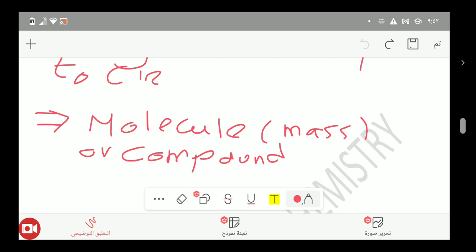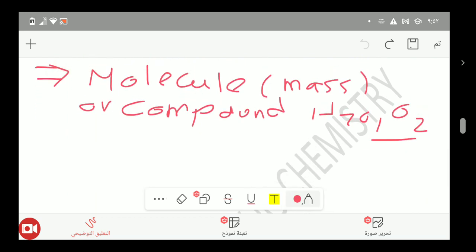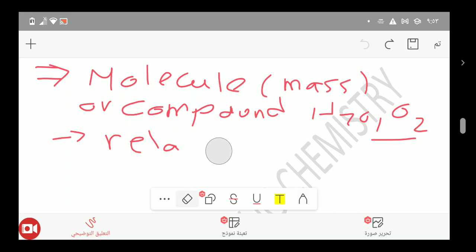If one of the products or reactants is a molecular compound, such as H2O, O2, NaCl, then we now deal with the mass of a compound or molecule, not an atom. In this case it is called molecular mass, or relative molecular mass.